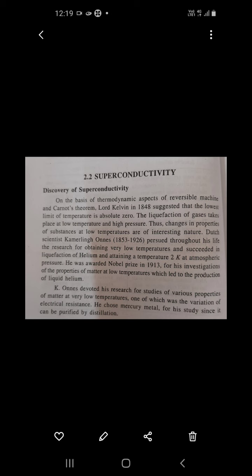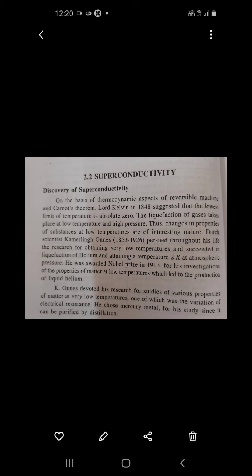Once we do liquefaction of gases, their properties change at lower temperature, and that is the very interesting thing that was found by the Dutch scientist Kamerlingh Onnes.